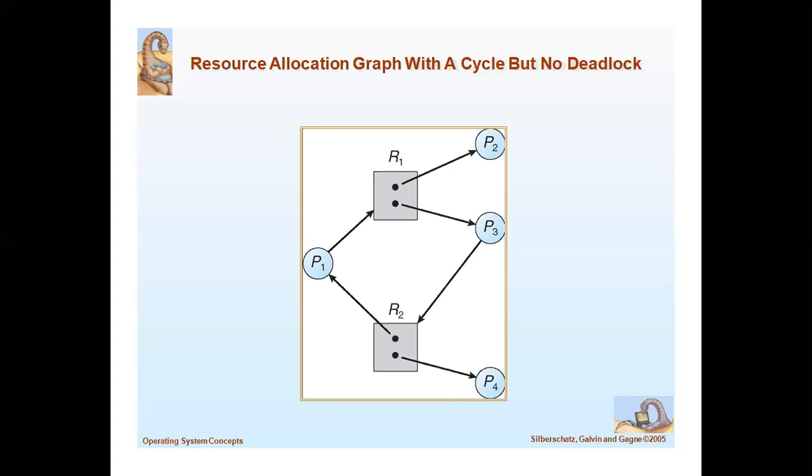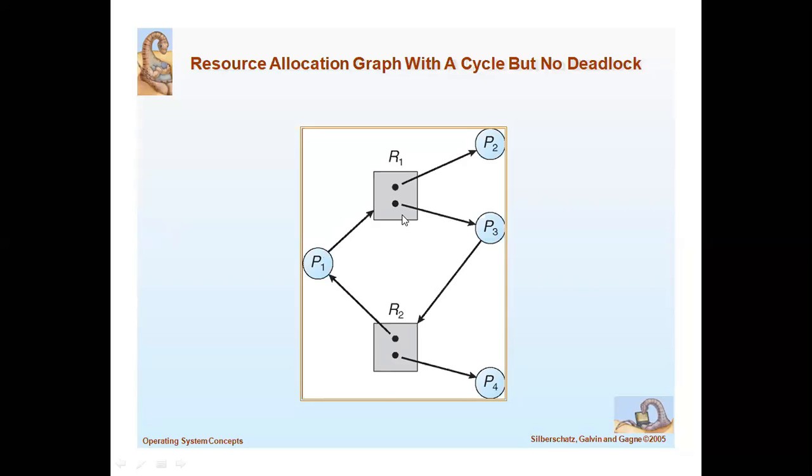Whenever process P2's task is completed, it will automatically release the lock and the connection will be removed from R1 to P2. At that time that instance is free, so it will automatically be allocated to P1.